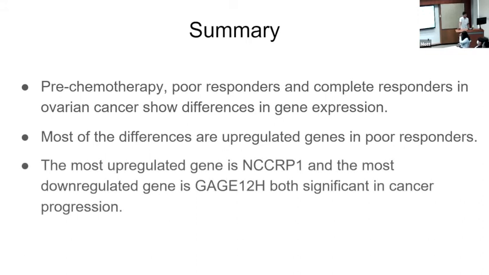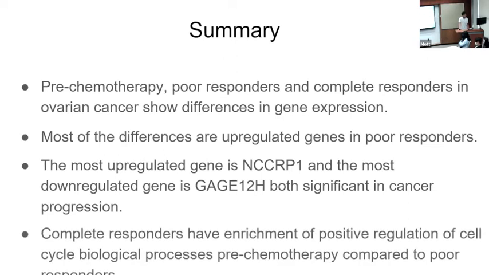The most upregulated gene is NCCRP1, which is associated with cervical cancer, and the most downregulated gene is GAGE12H, which is associated with testicular cancer. Complete responders have an upregulation of the positive regulation of cell cycle pre-chemotherapy compared to poor responders.